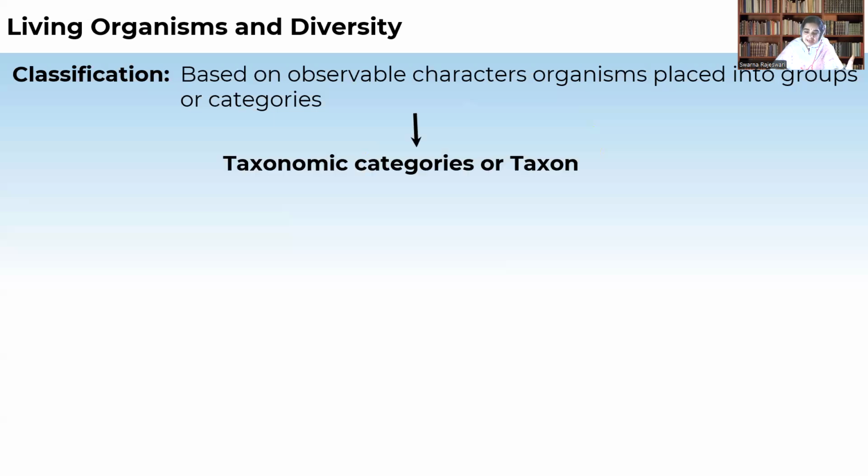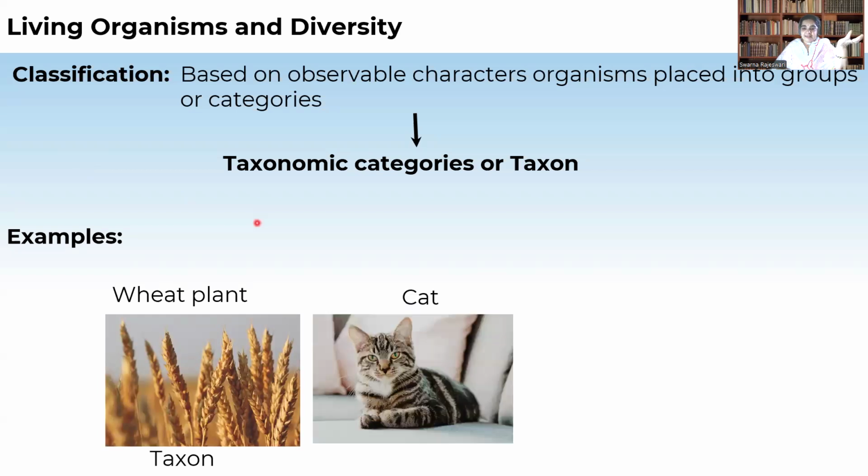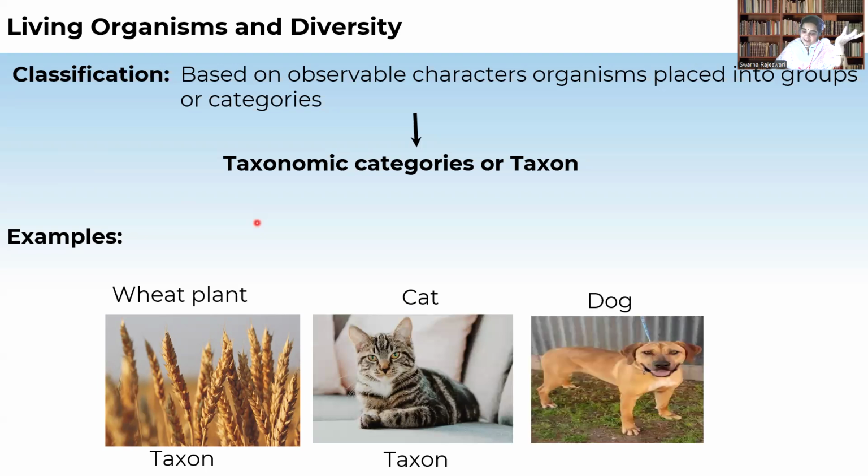And when we are arranging them in different categories, we call each category a taxon. Example, suppose wheat plant, it belongs to one taxon. Cat, it is also one taxon. Dog, it is also one taxon. Means these are certain groups after we are grouping certain organisms with similar characteristics into one group, and each group we are naming as a taxon.